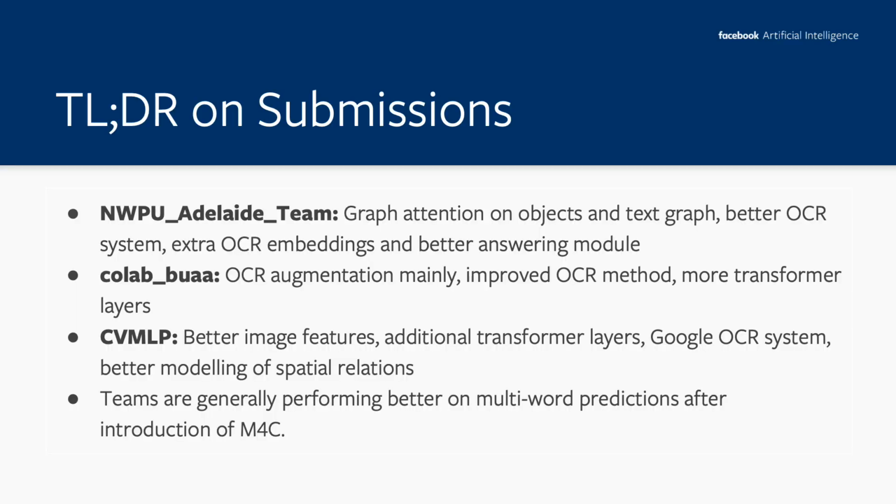So let's do some analysis on the submissions provided in TextVQA. Let's summarize the submissions based on the abstracts we received. The winner team used graph attention on objects and text graphs, used a better OCR system, and used extra OCR embeddings and an answer module. The second team used OCR augmentation and focused on the OCR side mainly. CVMLP did better image features, used Google's OCR system, and did better modeling of spatial relations. All of these models added additional transformer layers for better performance. Teams are generally performing better on multi-word predictions after the introduction of M4C.